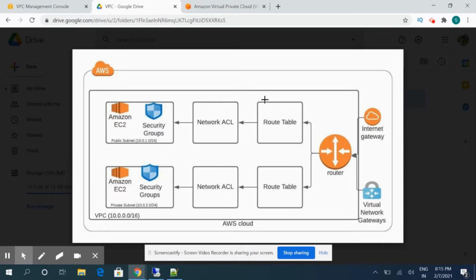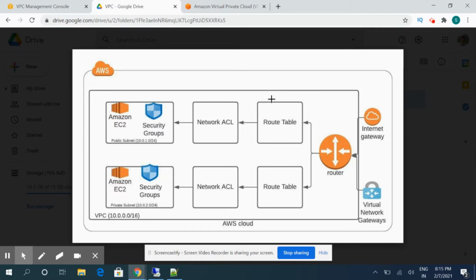So now coming on to the route tables. A route table is a logical construct within an AWS VPC that contains a set of rules that are applied to the subnet and used to determine where our network traffic is directed.